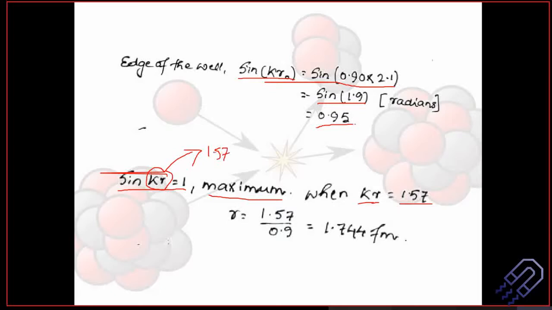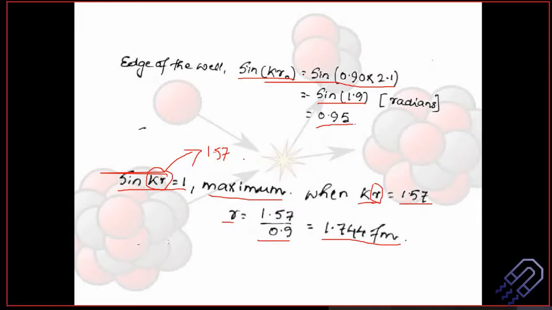So if kr is equal to 1.57, can we find out the value of r? We can. So you can just replace the value, and we see r is equal to 1.744 for me. So we have r is equal to 1.57 divided by k.